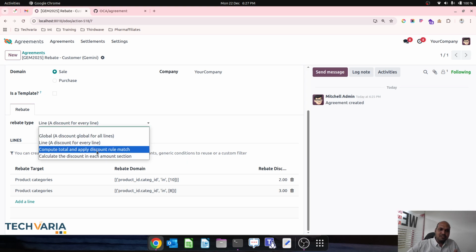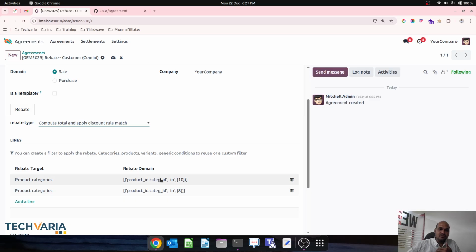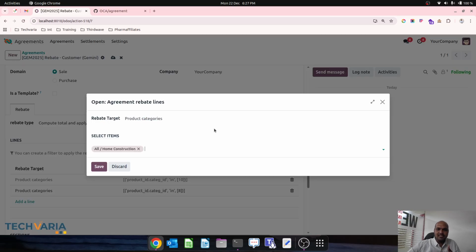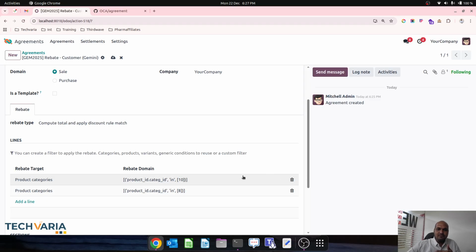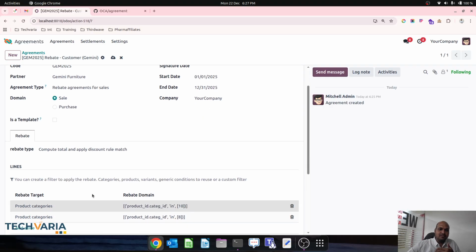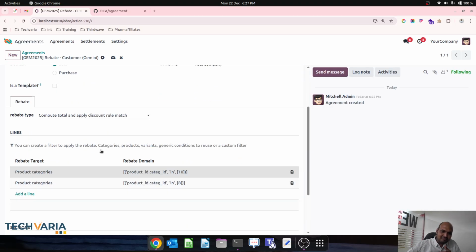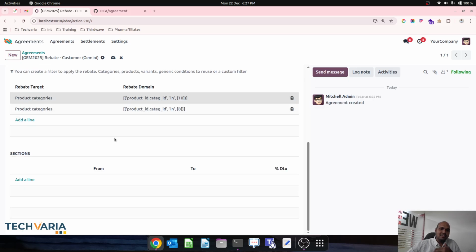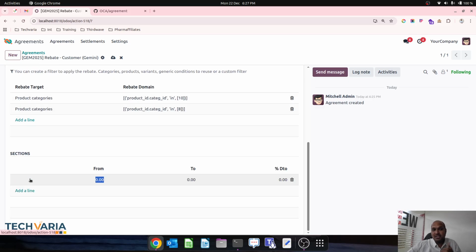Then third is compute total and apply discount on rule match. Now you can see only two fields are available, and then the compute total which you need to give. Now you have the facility to define the target. Let's say from 0 to 2 lakh rupees of sale, I want to give 2%. From 2 lakh 1 to 10 lakh, I want to give 3%.